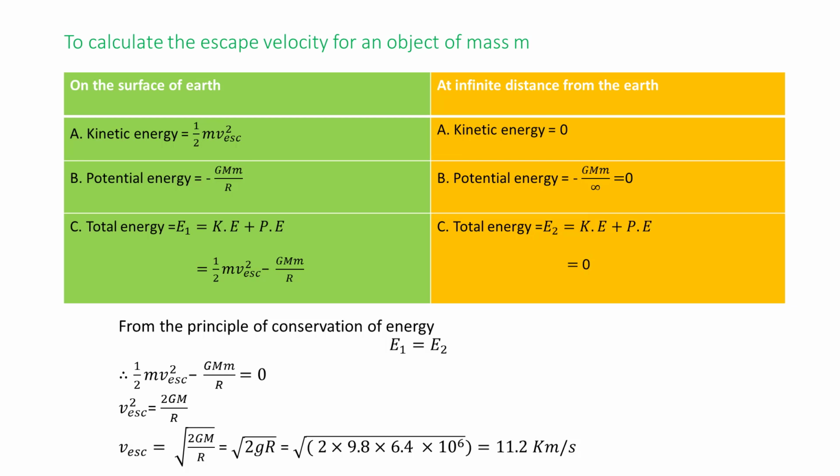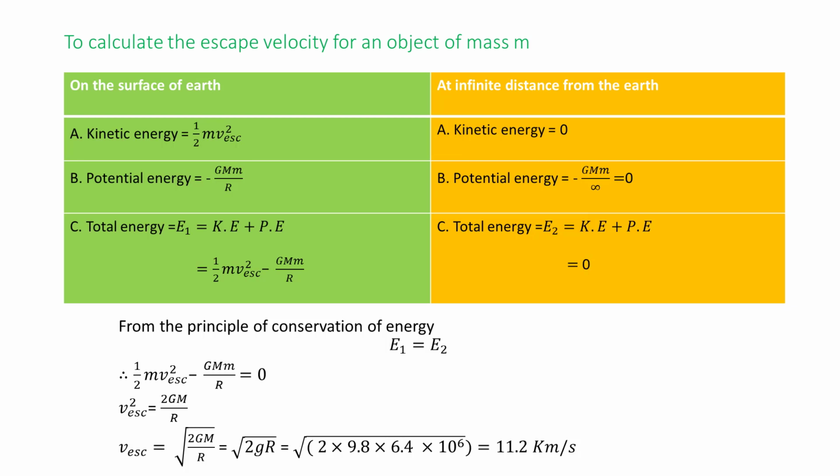Now on the right hand side, at infinite distance from the earth, kinetic energy will be 0, and potential energy will be equal to minus G M m upon infinity, which is equal to 0. Therefore, total energy E2 is equal to kinetic energy plus potential energy, which is equal to 0. From the principle of conservation of energy, E1 is equal to E2.